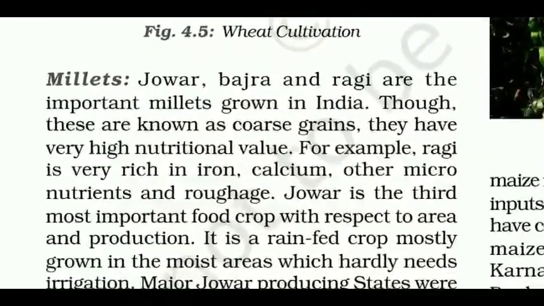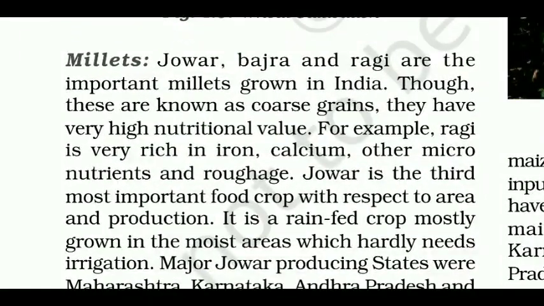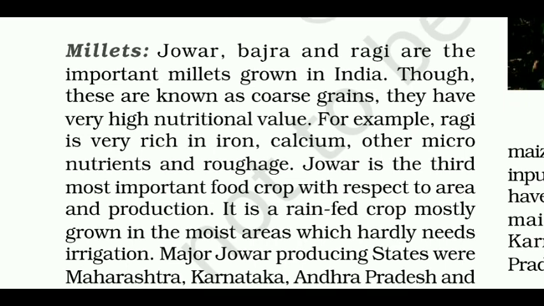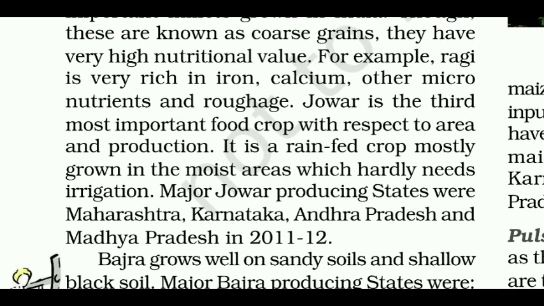Next, millets. Jowar, bajra and ragi are the important millets grown in India. Though these are known as coarse grains, they have very high nutritional value. For example, ragi is very rich in iron, calcium, other micronutrients and roughage. Jowar is the third most important food crop with respect to area and production.